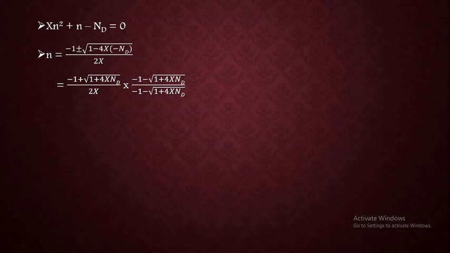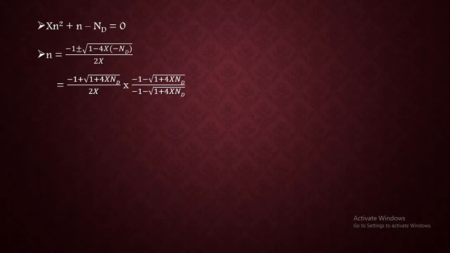So if you simplify it further, here for simplicity we are just considering one root, that is minus 1 plus square root of that term divided by 2x. And if we need to solve this, we need to rationalize the denominator, otherwise we can't solve it further.